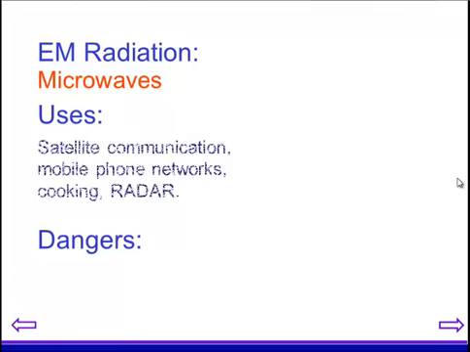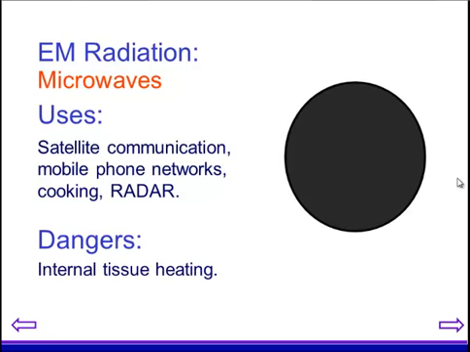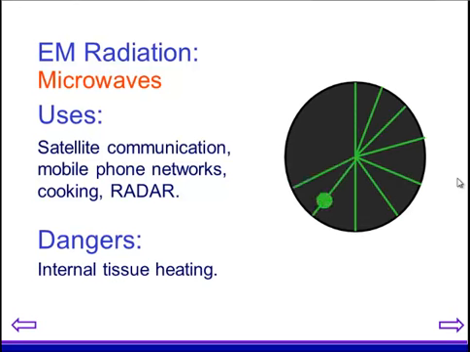Next up, we've got microwaves used for satellite communication, mobile phone networks, and also cooking. Cooking takes place because there's a certain frequency within the microwave section which happens to be the resonant frequency for water particles, and because there's so many water particles in the food which we eat, as they gain more and more energy, that causes the overall temperature of the food to increase. They're also used for radar. Microwaves can cause internal tissue heating, which is something we want to try and avoid.